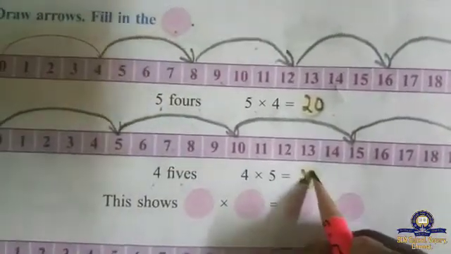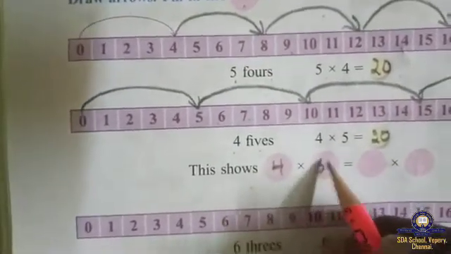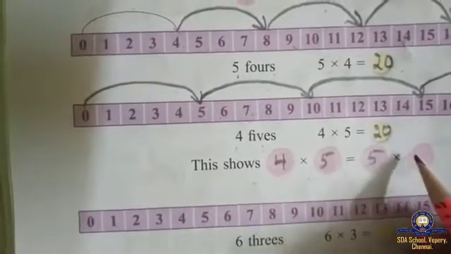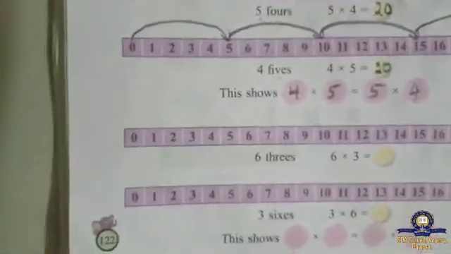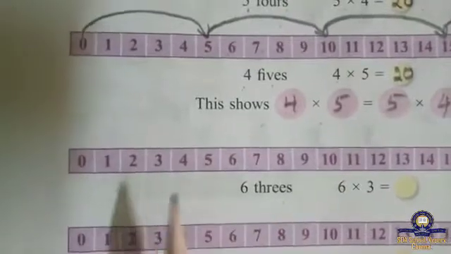Write down 20. This shows what? First we did 4 5s are, 5 4s are. Understand? Yes. Same way here, 6 3s are 6 numbers and 3 lines.